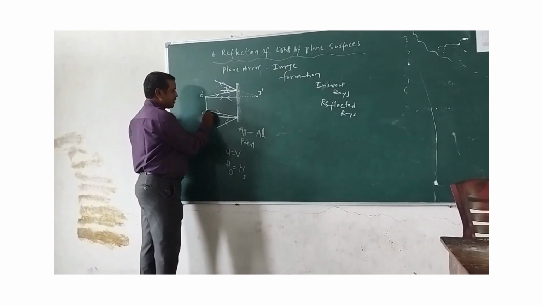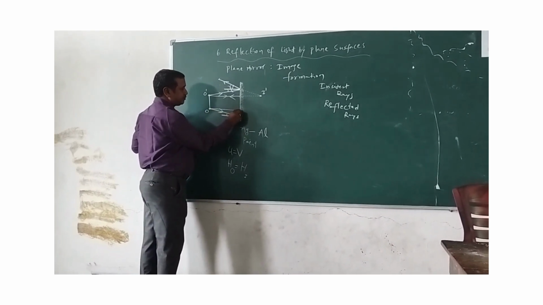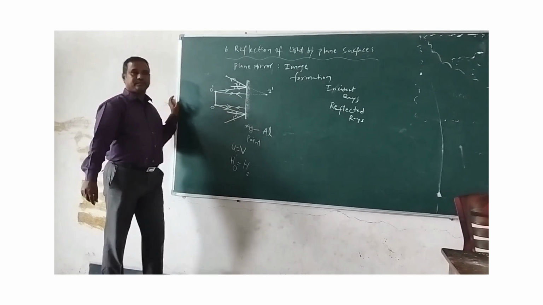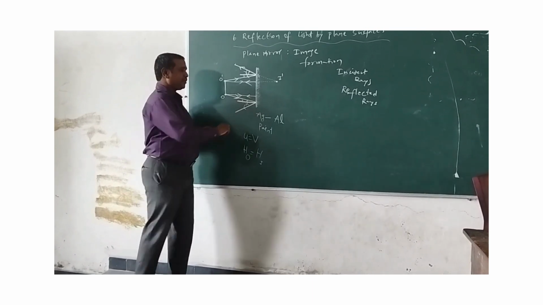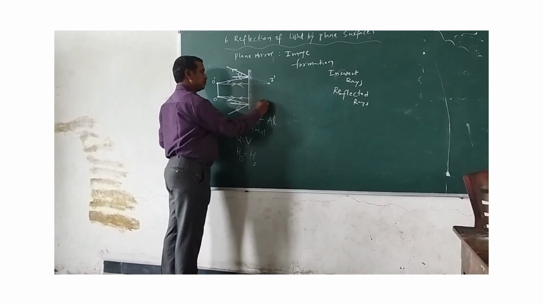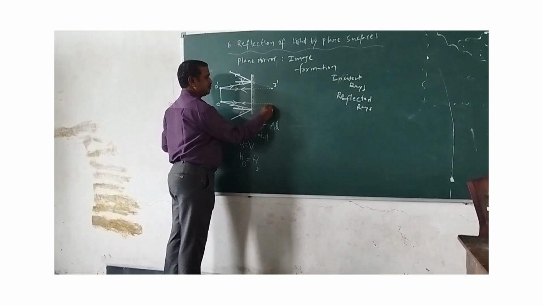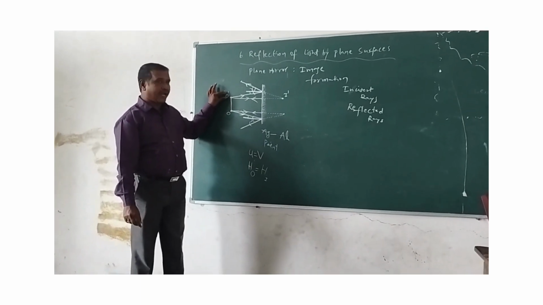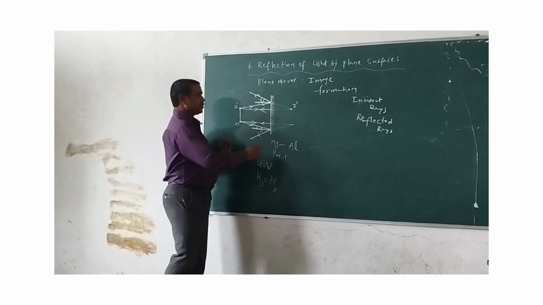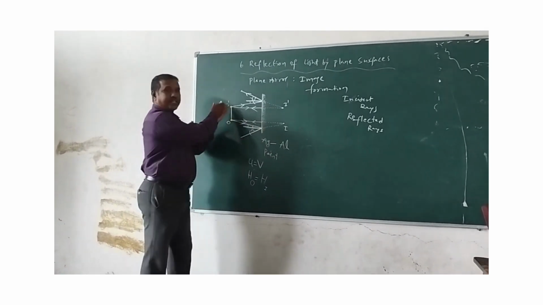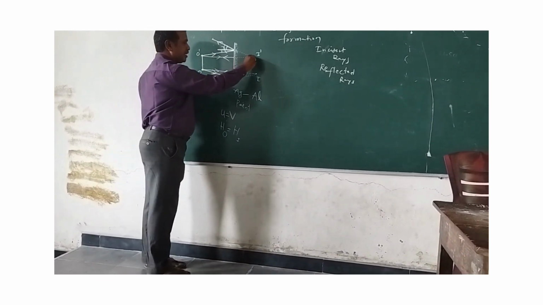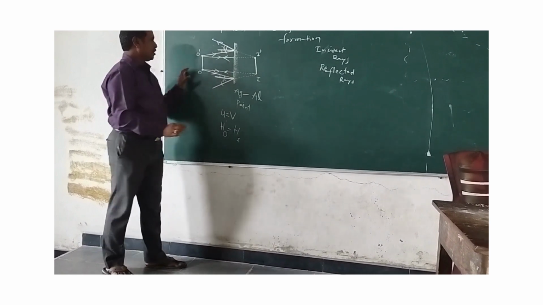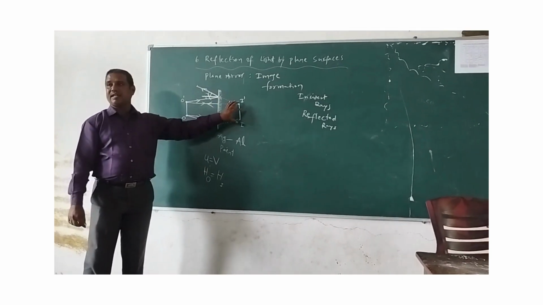Okay, now you take the same thing along the normal. You take one ray incident, again you reflect it. So now what you have to do? This is the reflected one, this is the reflected one. Just extend back. Here you extend back. Okay. Now you see here I have taken the image of O dash, the image of O, here. This is denoted by I. In between these two, so many rays will fall on the mirror and get reflected. They remain in the mirror. So this is the image. So O dash is the object, I dash is the image.